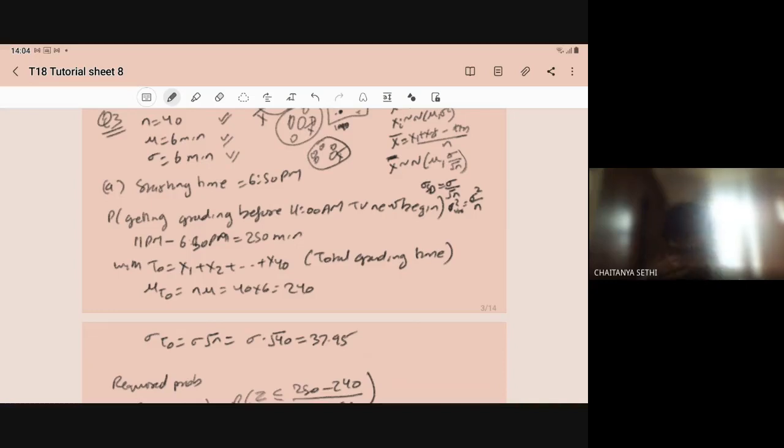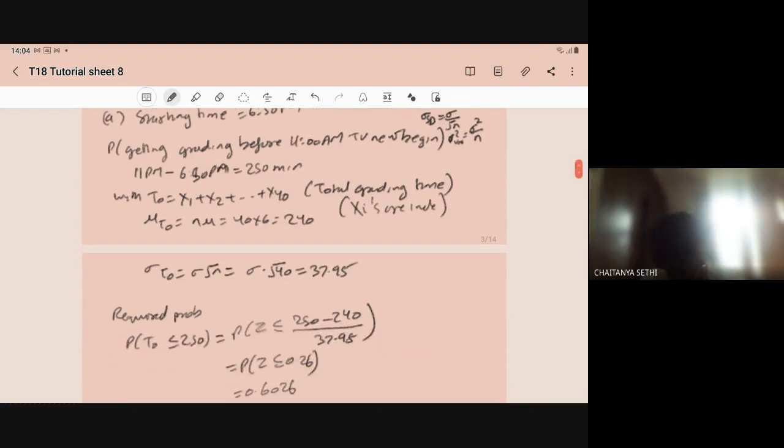Since the Xi's are independent, as all the grading times for all students are given to be independent, the mean of the sum of the random variables will be the sum of the means. So it will become n mu, 40 into 6, that is 240 minutes.